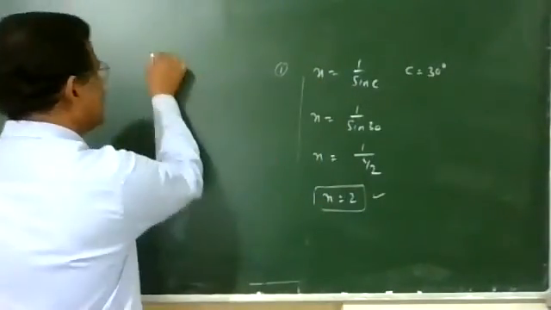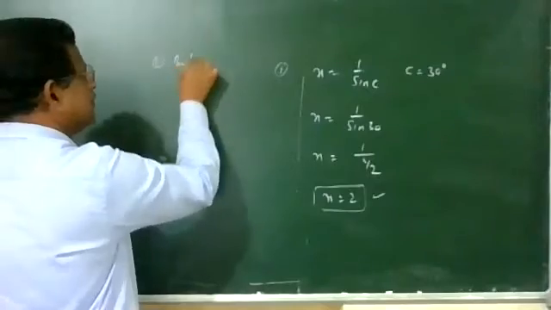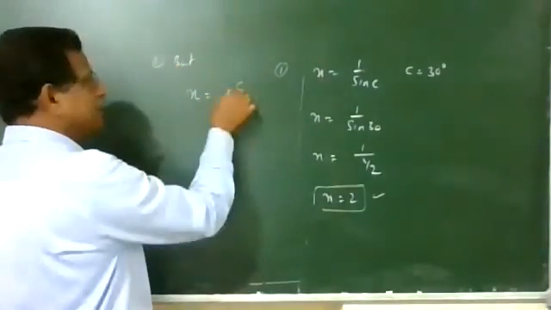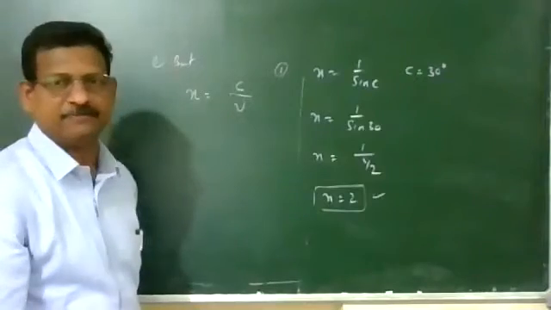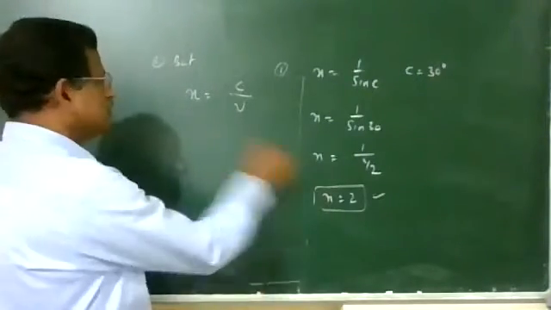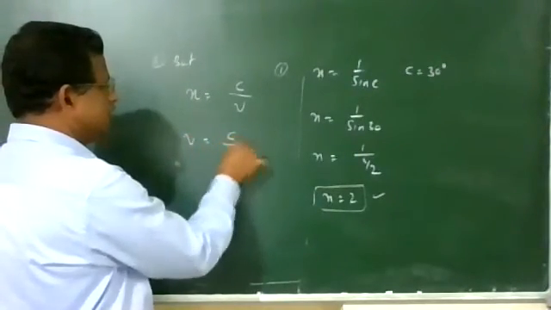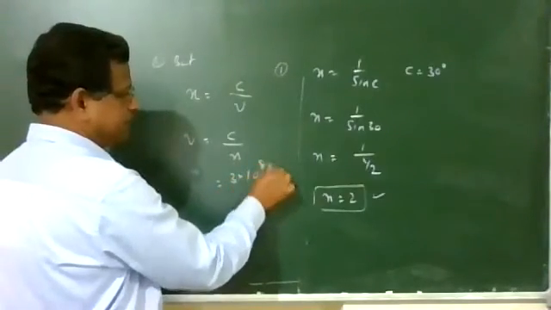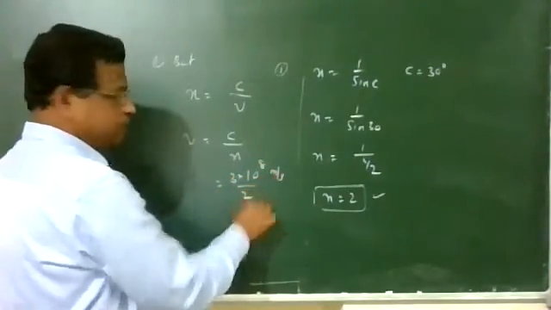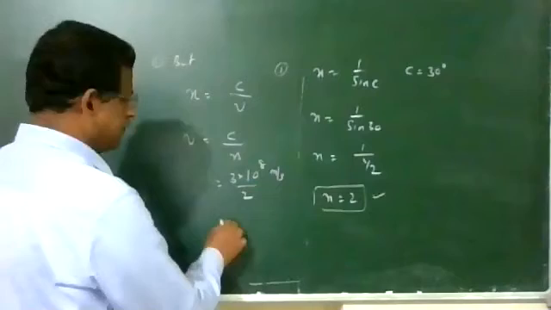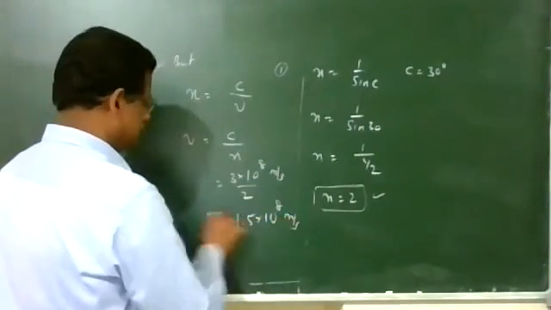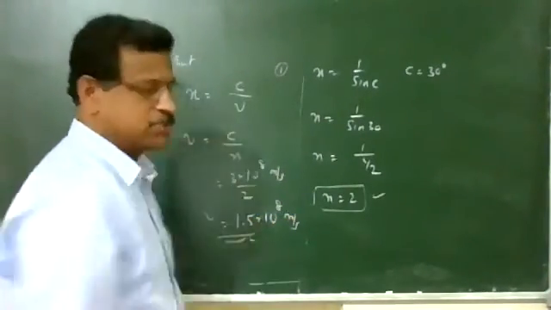Second point: refractive index is related to velocity of light in air upon velocity of light in that medium. So v is equal to c by n. The value of c is 3 into 10 to the power 8 meters per second, divided by n, which is 2, so the speed will be 1.5 into 10 to the power 8 meters per second. A 2 mark question, very simple one.